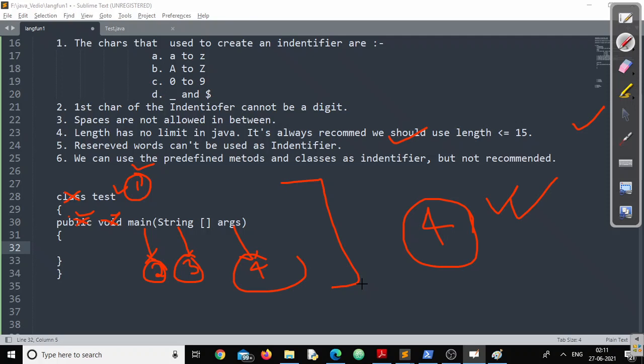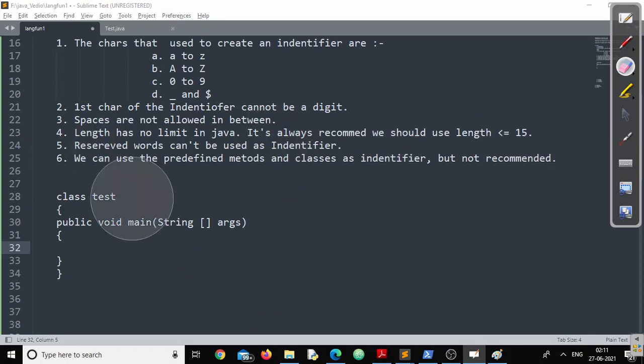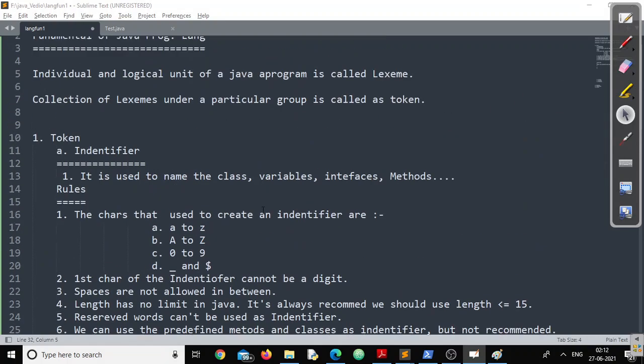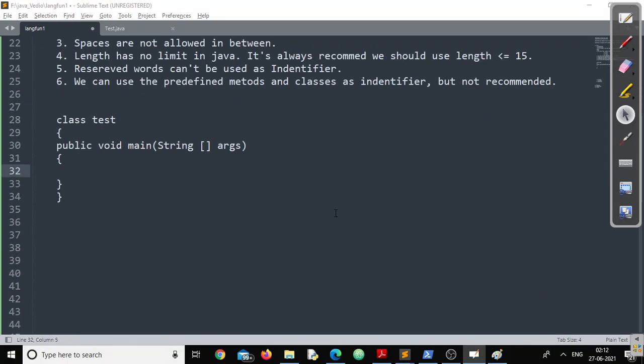Right? Okay. So this is all about identifiers. Maybe in the next video, we will look at other aspects of Java programming.